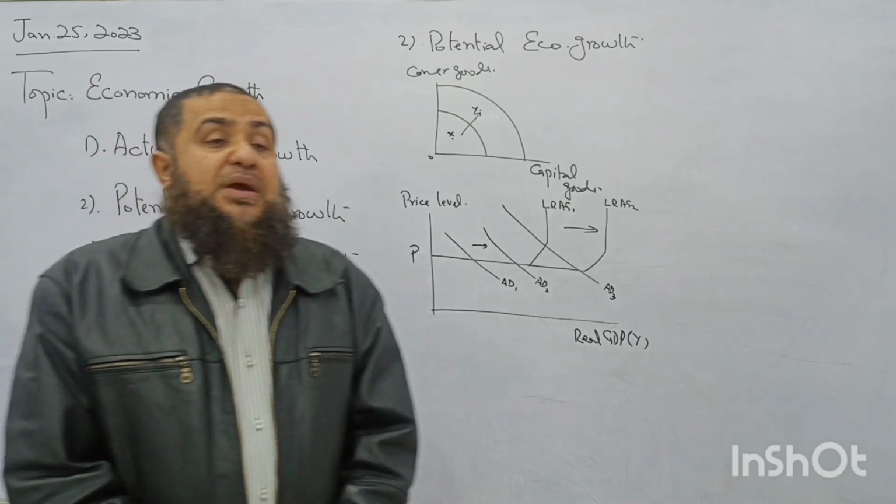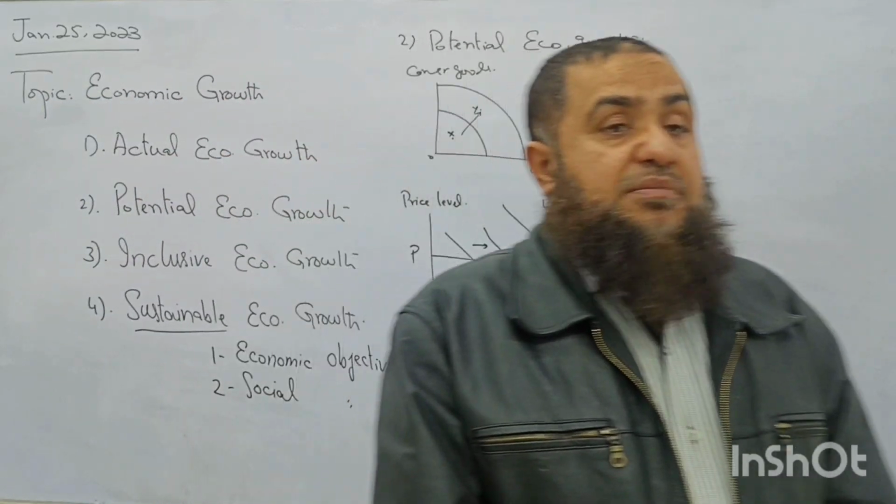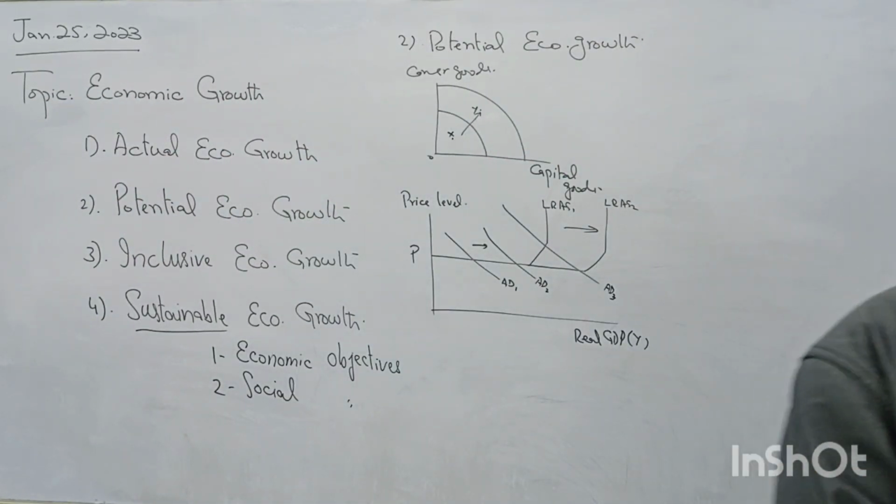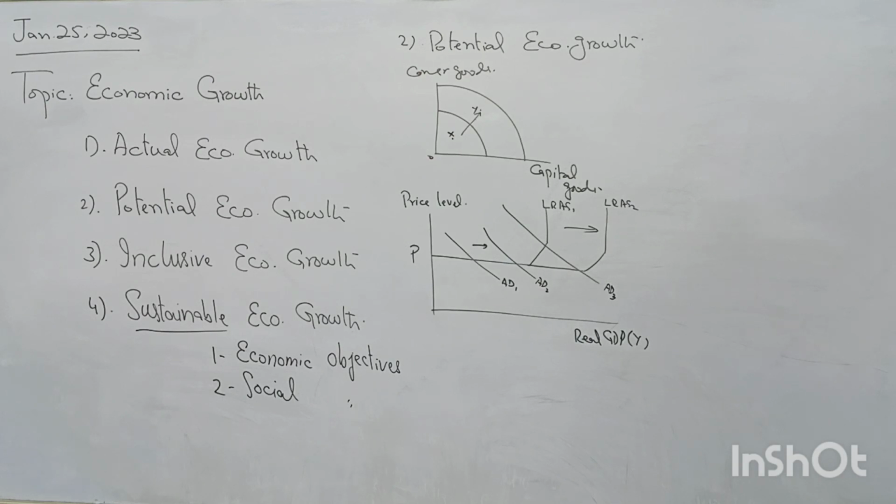And the society members along with the economic growth should also be safe from the spread of diseases. They should be safe from HIV, AIDS, hepatitis, or you can say nowadays COVID-19.